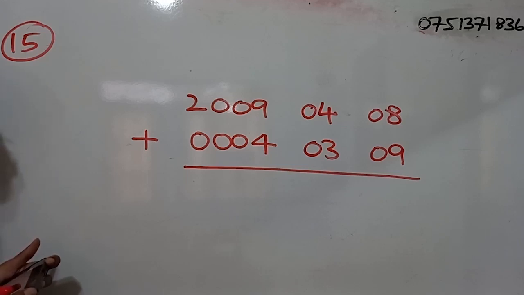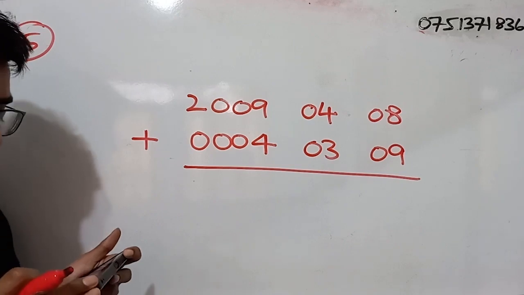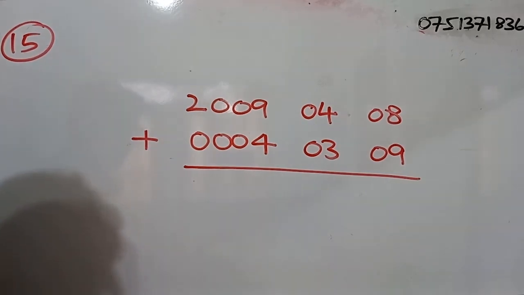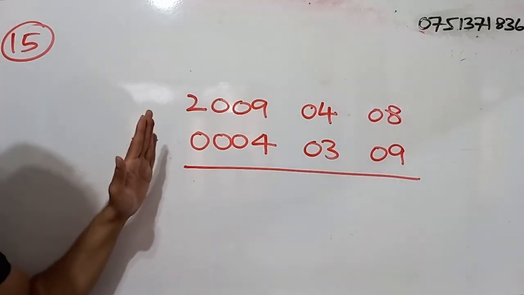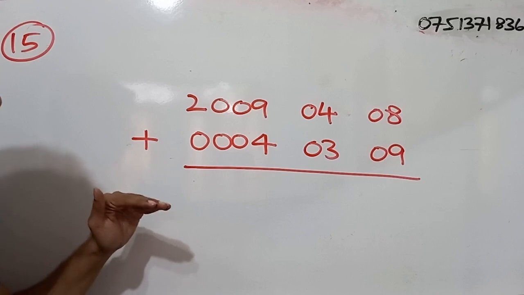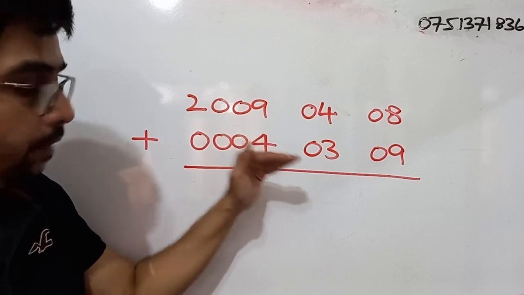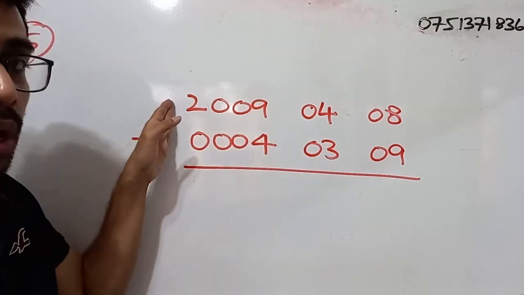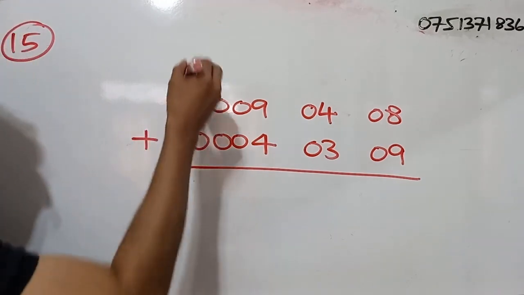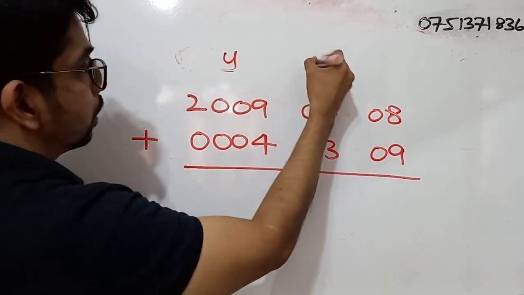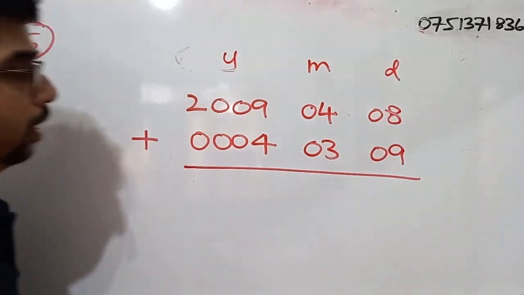Right, question number 15. Kavisha's date of birth is April 8th, 2009. Amisha is younger than her by 4 years, 3 months and 9 days. Find Amisha's date of birth. Okay, so according to the question, we can see that Amisha is younger than Kavisha, no? So it is mentioned, no? So what do we have to do? We have to add the difference, right? Add the difference of the time to Kavisha's date of birth, right? So these are years, so I will simply put y there. So these are months and these are days.